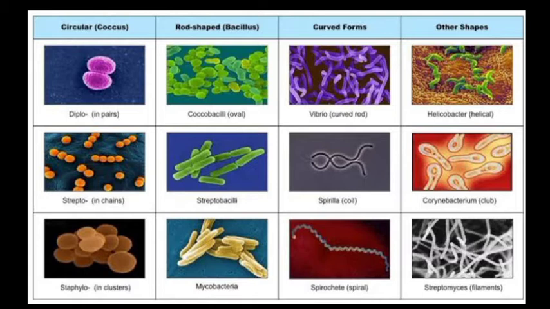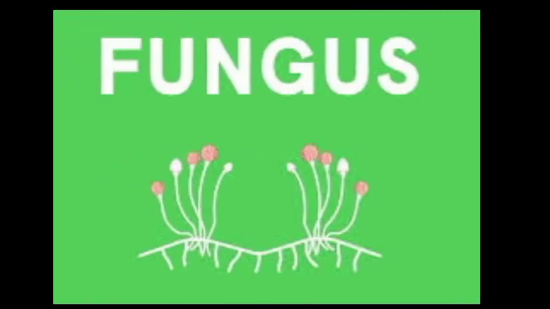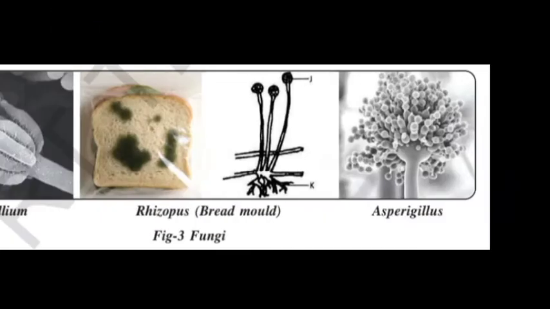Other shapes we also have: Helicobacter, Corynebacterium, Streptomyces. Streptomyces is like filaments. Corynebacterium is club shaped, like a tennis bat. Helicobacteria are helical in shape, like a DNA structure. Okay, next we go with fungi.